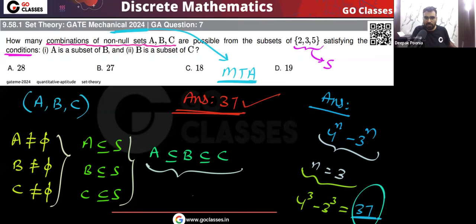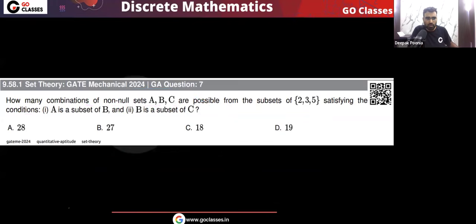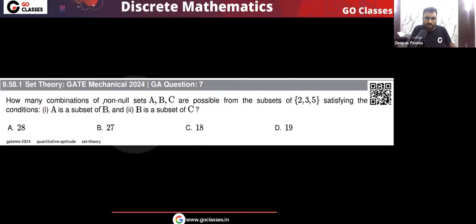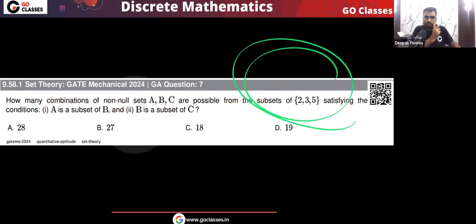Please tell me. So very simple. I hope you understood this question. Again, I am telling you briefly. Basically, we want to find the non-null combinations such that A is a subset of B, B is a subset of C. So here what we will do, forget about non-null. First you find the total number of combinations. If you want to find the total number of combinations, then every element has total 4 choices.